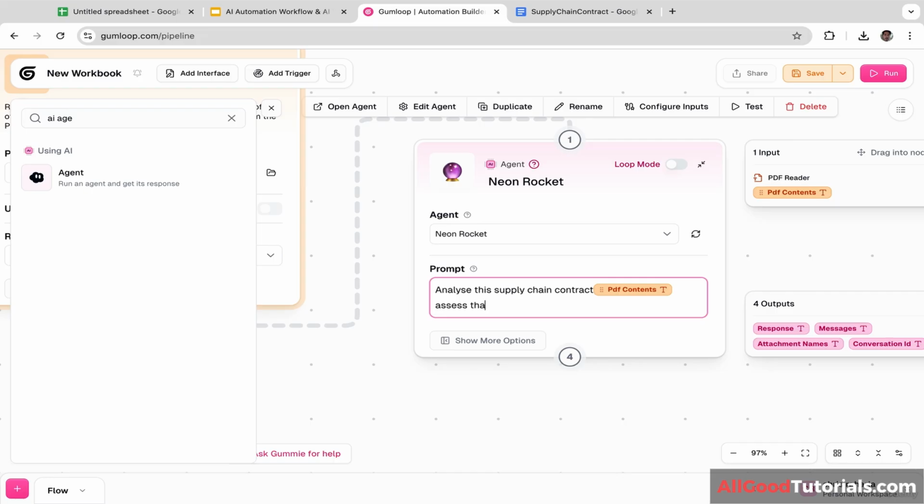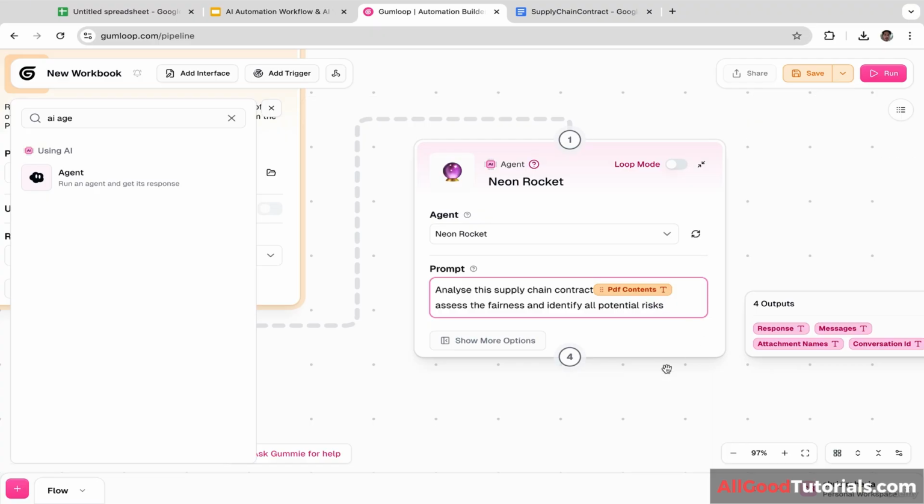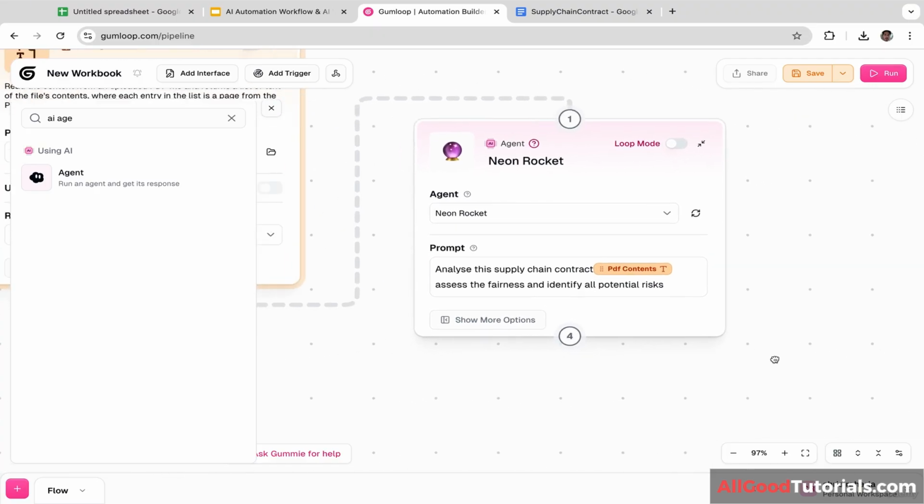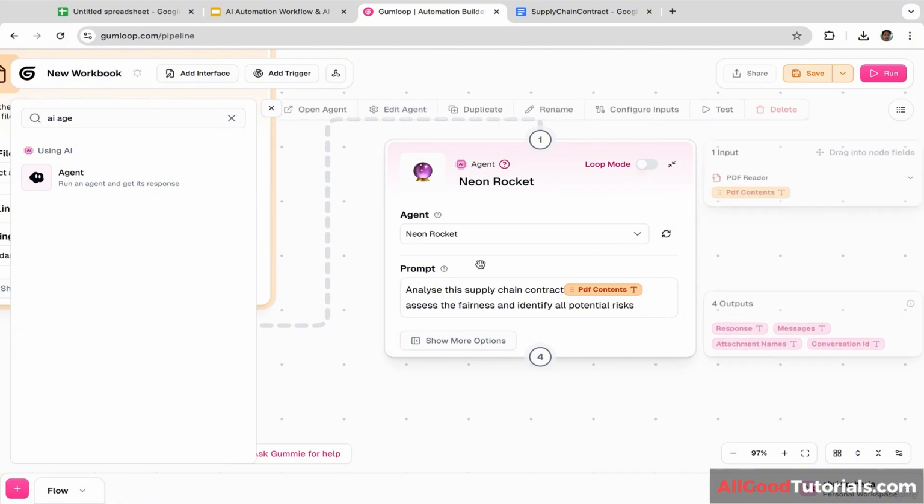Assess the fairness and identify all potential risks. Okay, so that's the prompt, a very simple prompt.